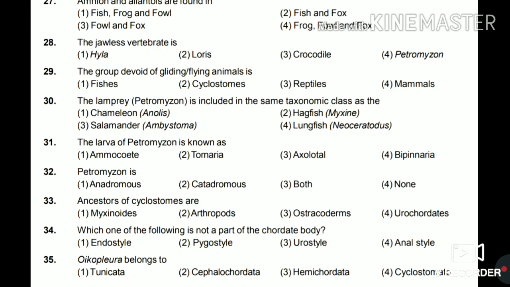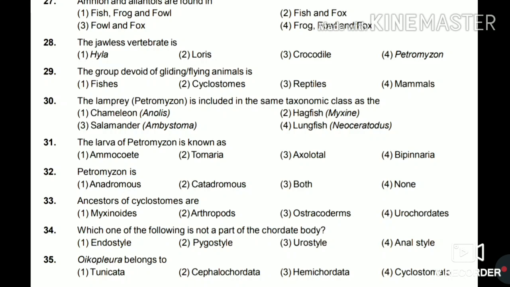Anadromous animals are those which move upstream from sea to river, and catadromous are those animals which move down the river to the sea. So the answer for this is number 1, anadromous.